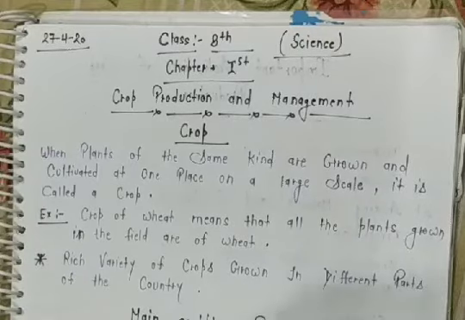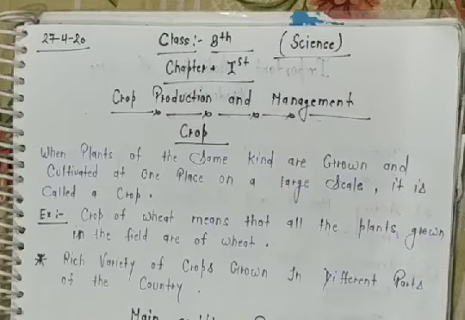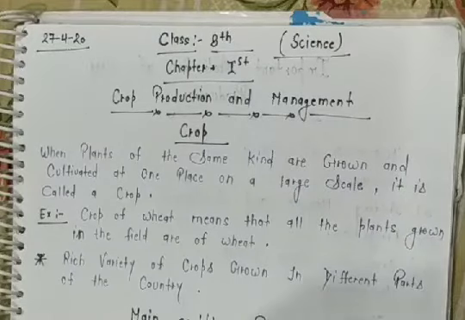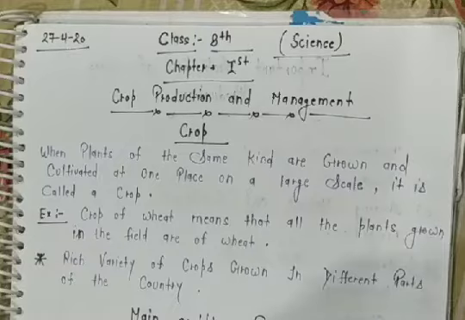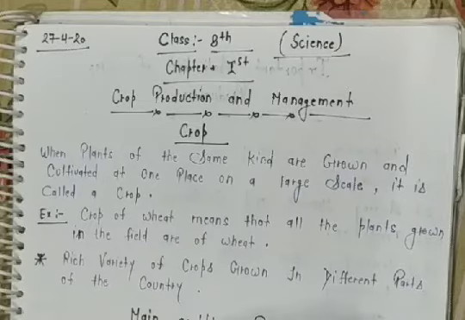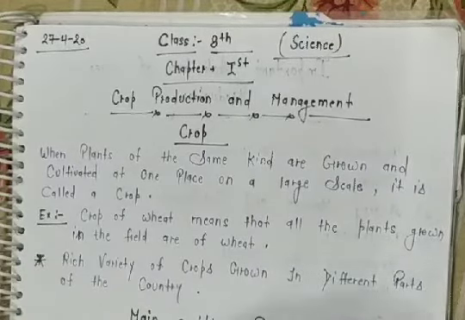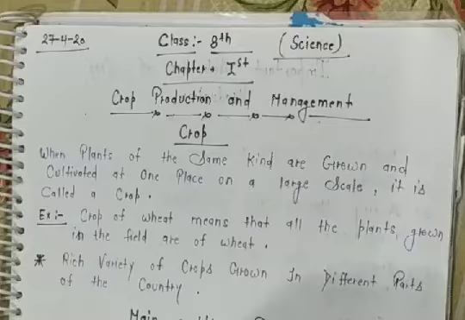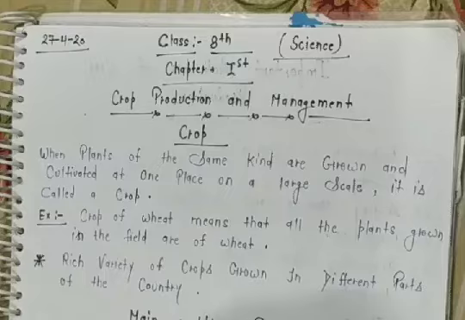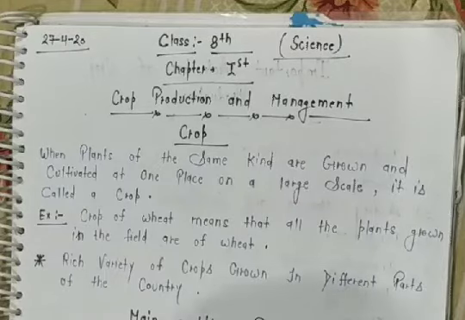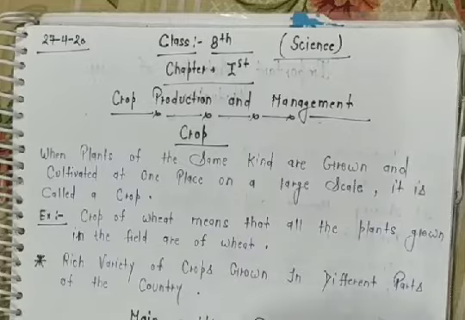Firstly, if I tell you the definition of crop, what does it mean? Crop means when plants of the same kind are grown and cultivated at one place on a large scale, that particular thing is known as a crop. For example, a crop of wheat means all the plants grown in a field are wheat. If we discuss the crop of wheat, you will easily see that all the plants in that field are wheat plants. That particular thing is known as a crop.